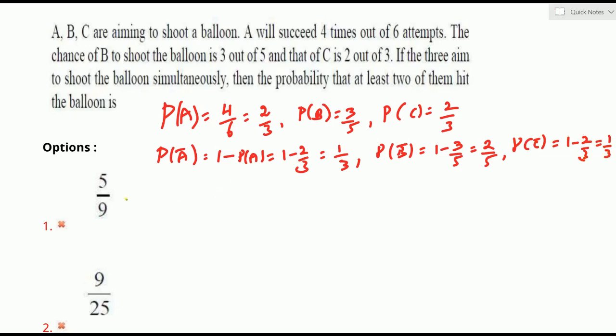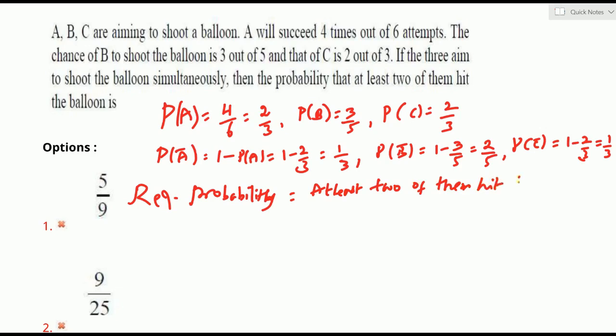Now what is the required probability? The probability that at least 2 of them hit the balloon. Suppose A and B hit the balloon, that is success for A and B, but C not.